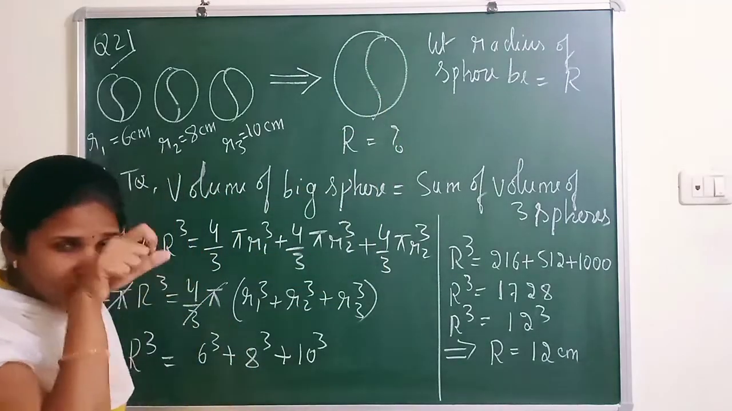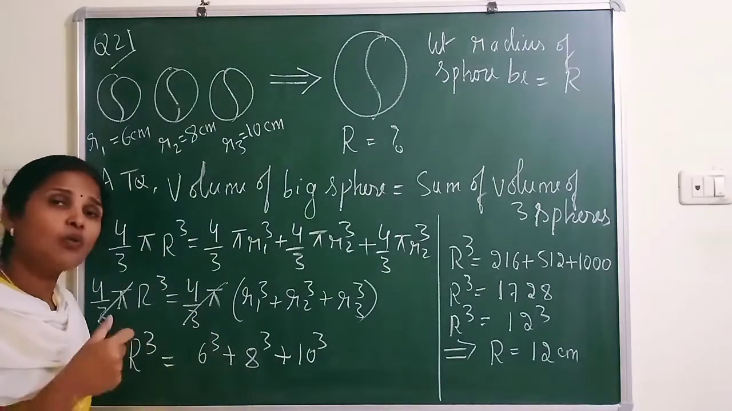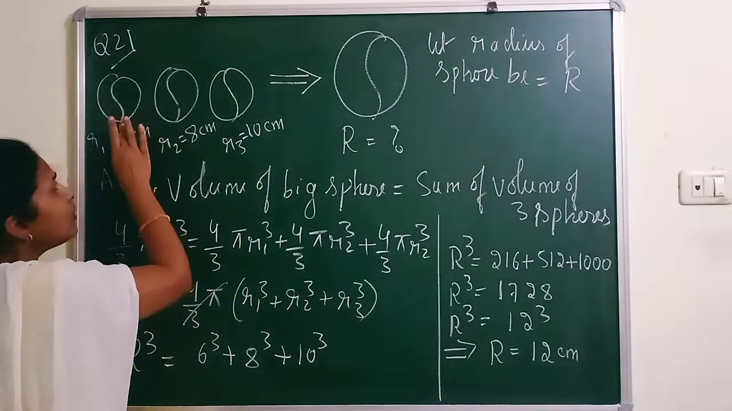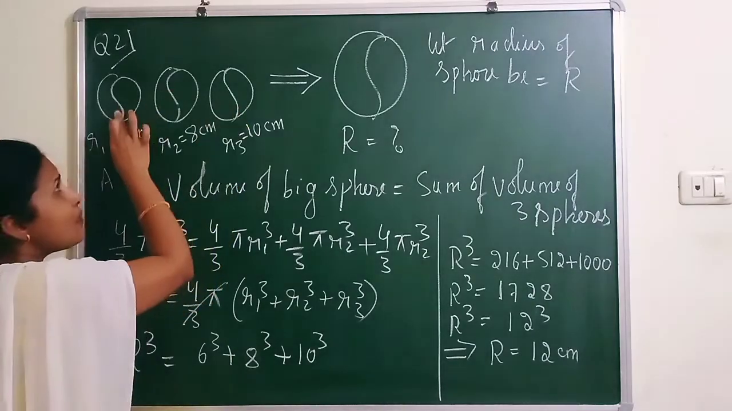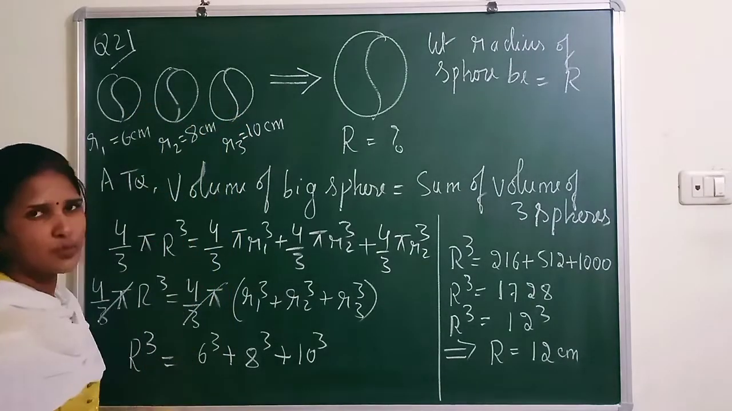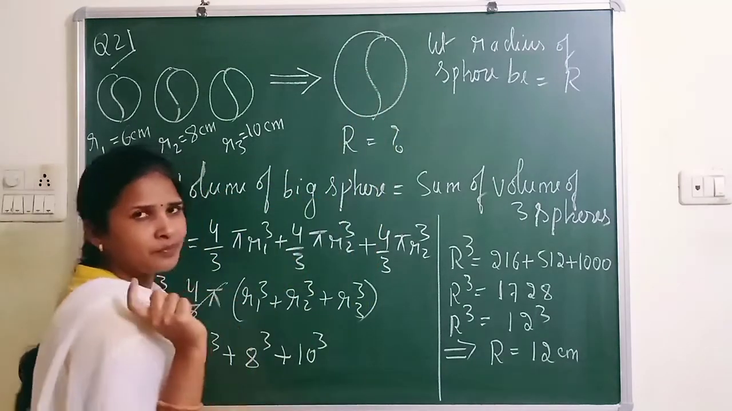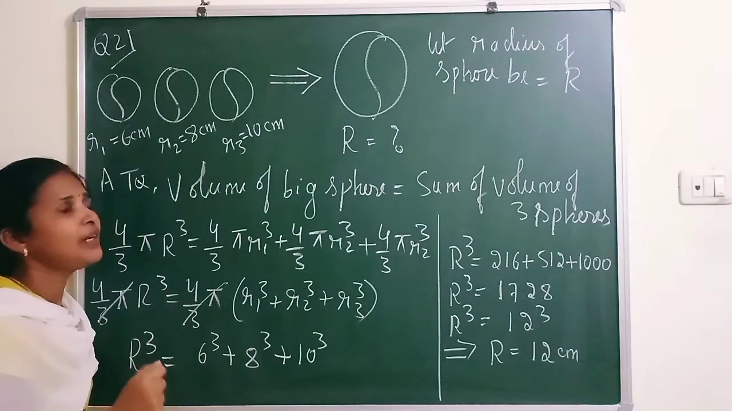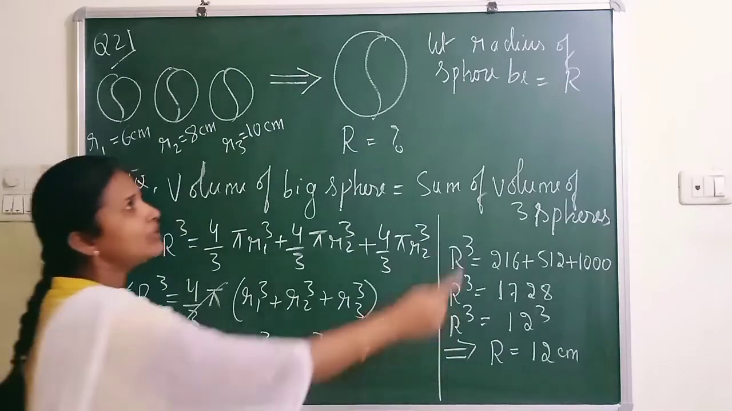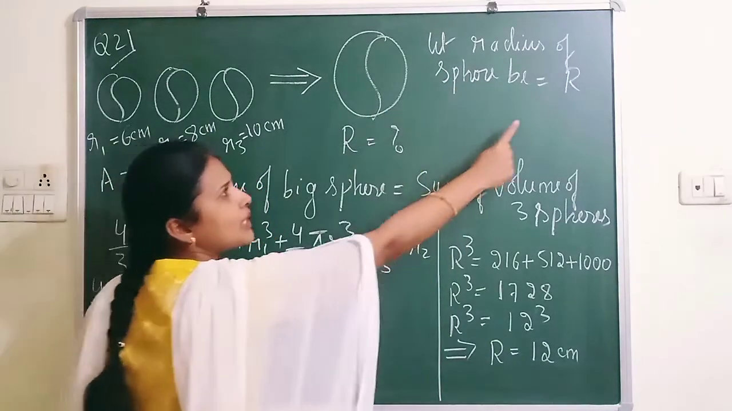What concept will come here? The volume concept. So the volume of these three spheres, that is the sum of the volumes of these three small spheres, will be equal to the volume of this bigger sphere. So he is asking to find the radius of the resulting sphere. So let the radius of the resulting sphere be capital R.